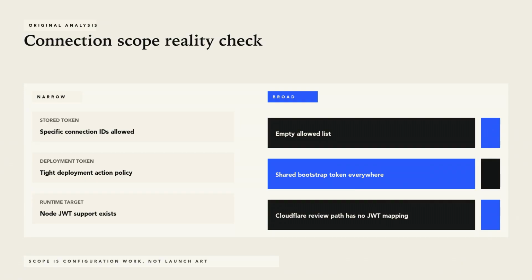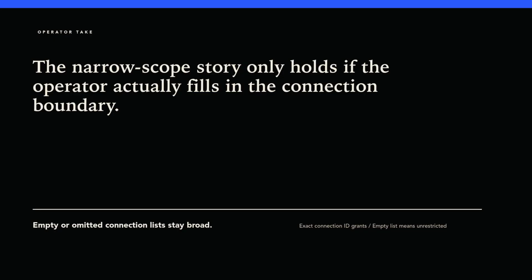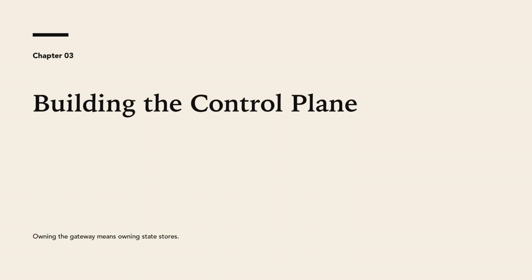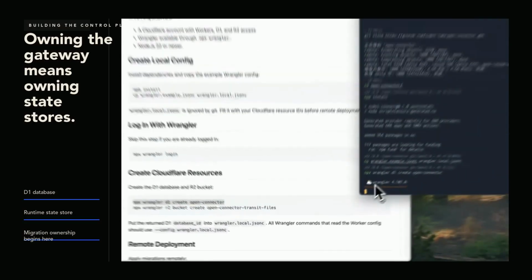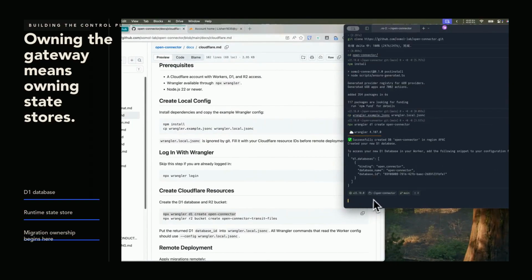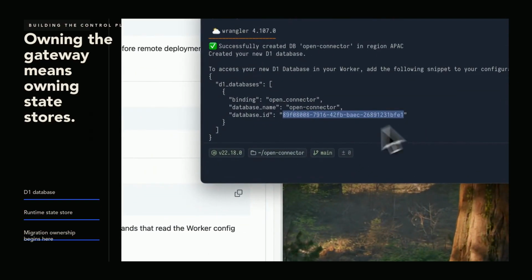But there are 2 catches. First, an omitted or empty allowed connections list means unrestricted connection access. Second, the Bootstrap runtime token is not a stored policy object. It inherits the deployment's action and proxy rules, while its connection access remains unrestricted. If you paste that Bootstrap token into every agent and never configure deployment policy, you have rebuilt the broad key problem at a different layer.